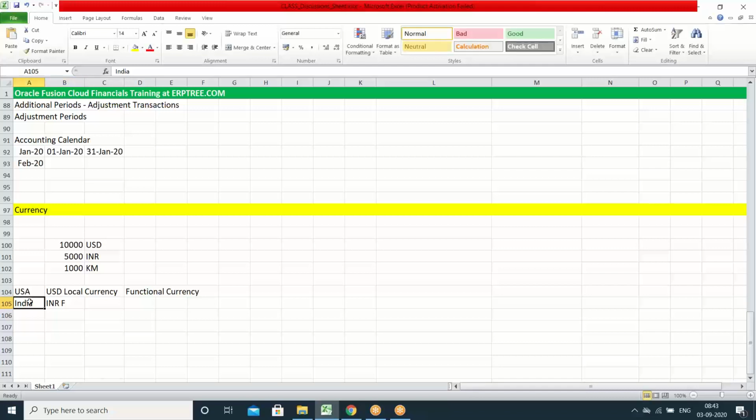Okay, here we are dealing with US and India, and you have suppliers and customers. You have to record the transactions in INR also. Say you have to bill the customers who are in India in rupees. So in our books, if you are going to record the transaction in INR, that INR currency we have to call a foreign currency.